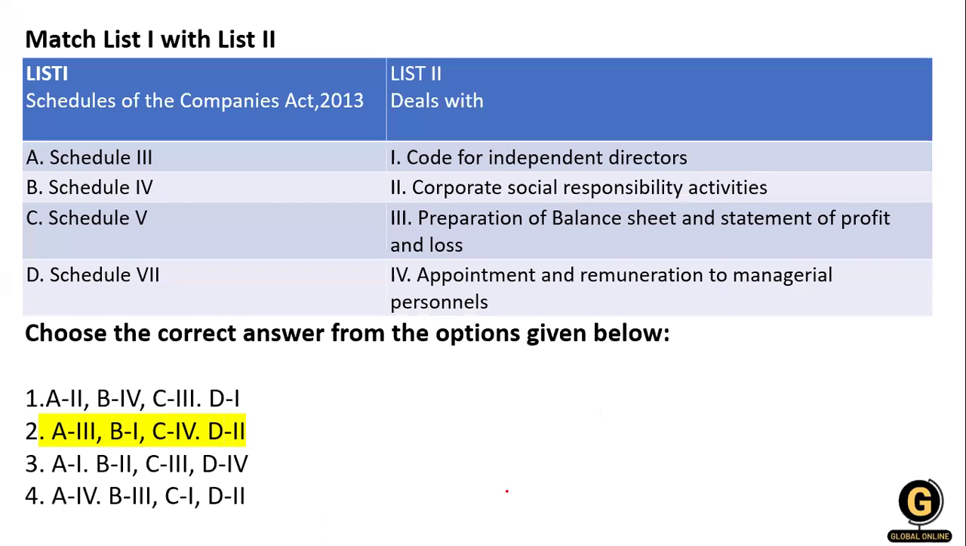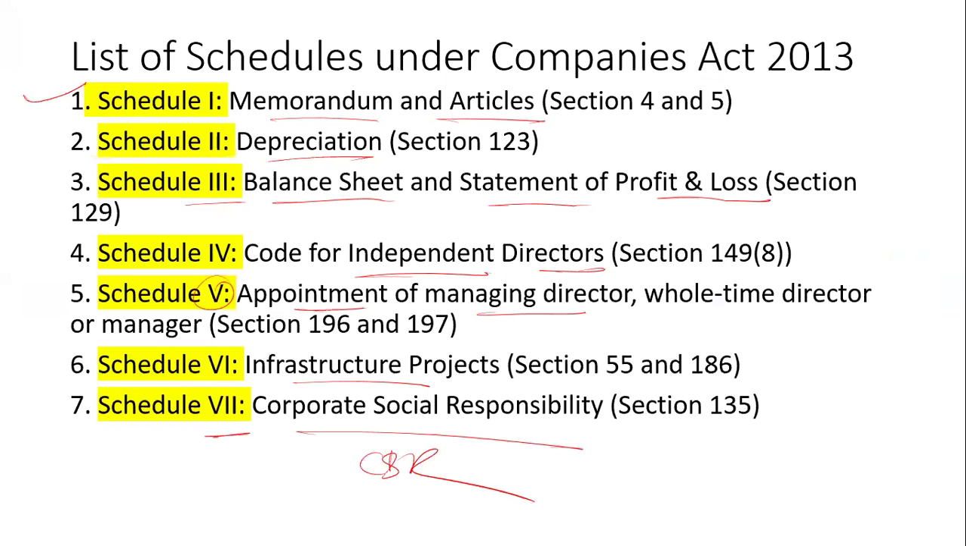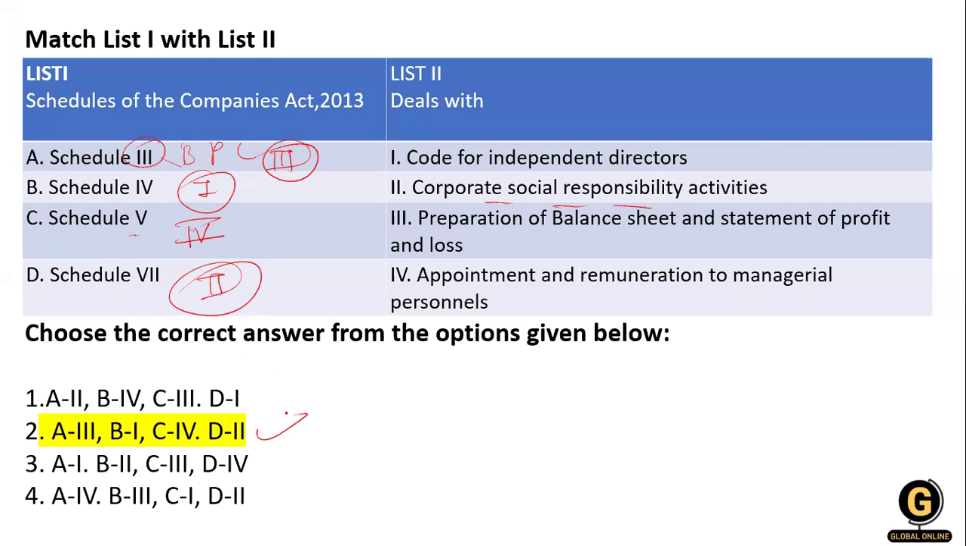Okay, now schedule 3, yes ma'am, this is for the balance sheet and profit and loss account. Where is balance sheet and profit and loss accounts there? The A is matched with 3. Clear? The 4 is applicable to the code of the independent director, 1. And after that 5th is for the appointment of the director, that is 4th. And the 7th, this is the last one, and this is for the CSR, the corporate social responsibility, that is 2. So option number 2 is correct. Clear?